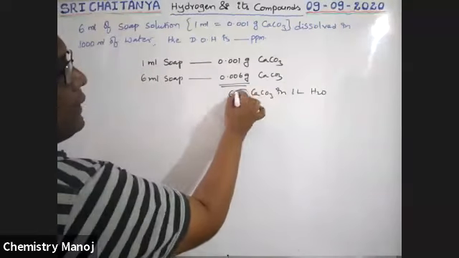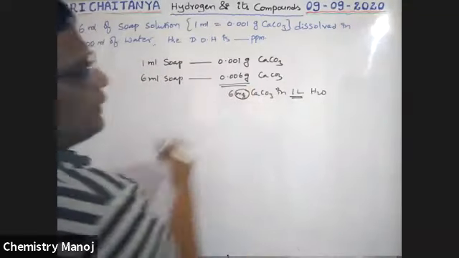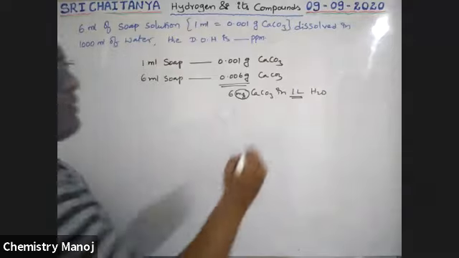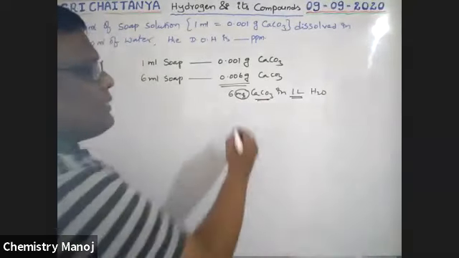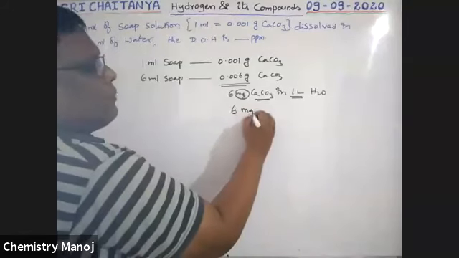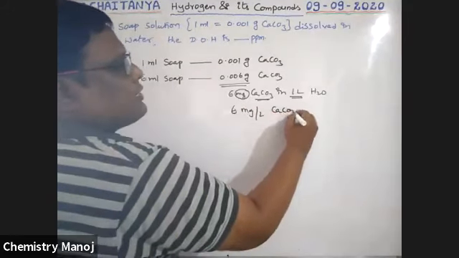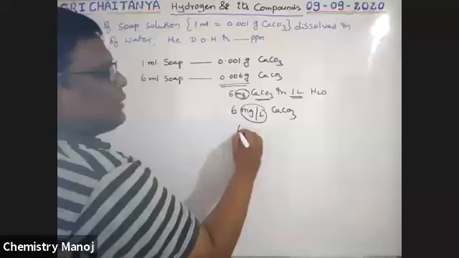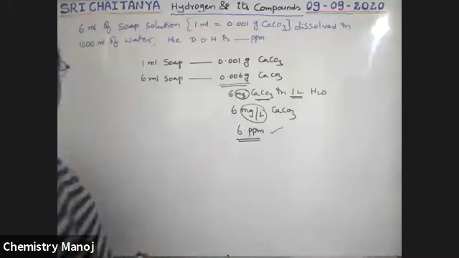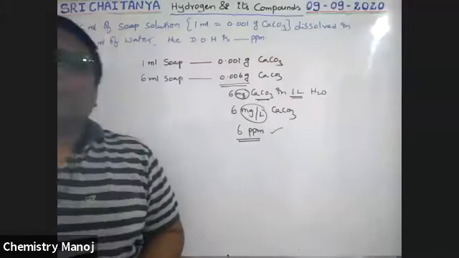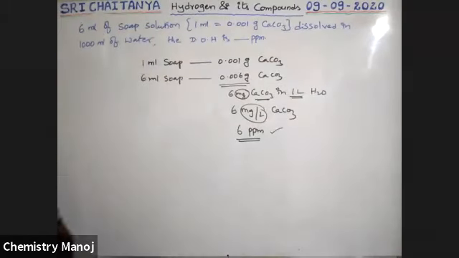The milligrams of CaCO3 present in 1 liter is nothing but ppm. So 6 milligrams per liter CaCO3 is there, and milligram per liter is nothing but ppm. 6 ppm is the answer. Answer is also in terms of CaCO3. That's why the final answer is 6 ppm.